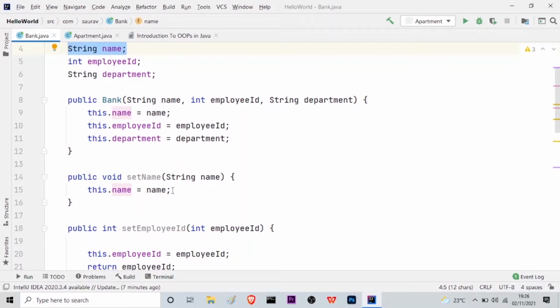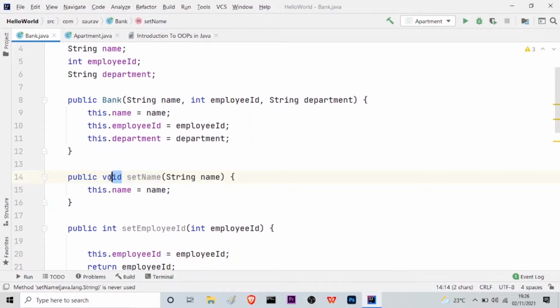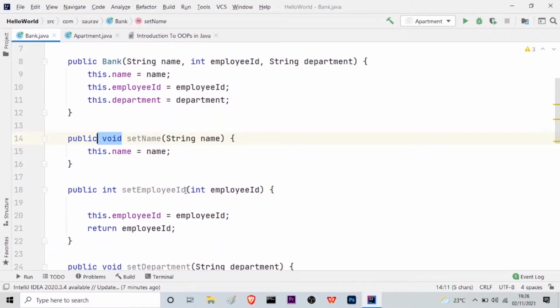Just because this doesn't return anything, that's why it is void. But in the second case, employee ID is an integer and that's why the data type is int. And as I want everyone to be able to access this, I am using the public modifier.